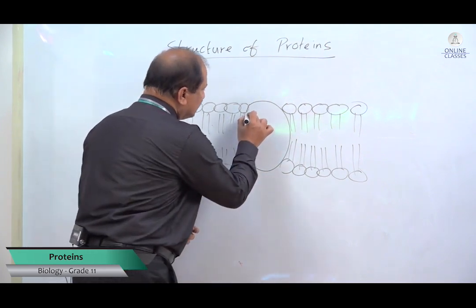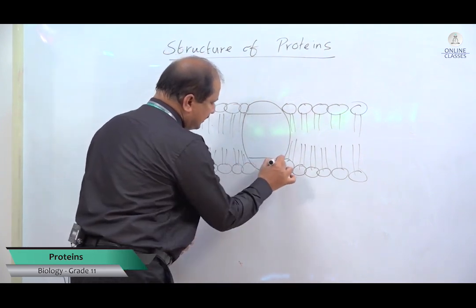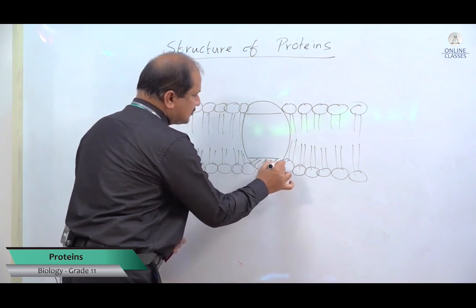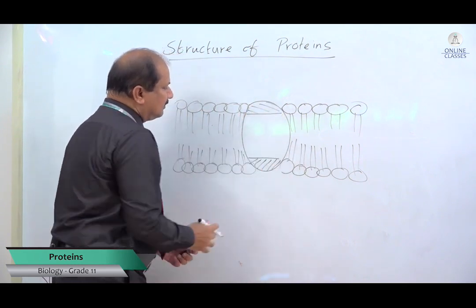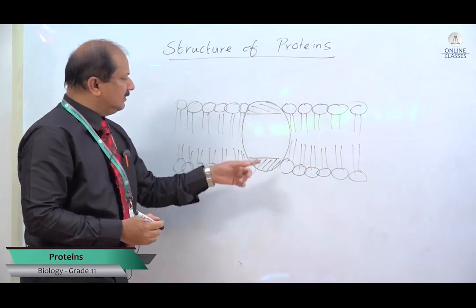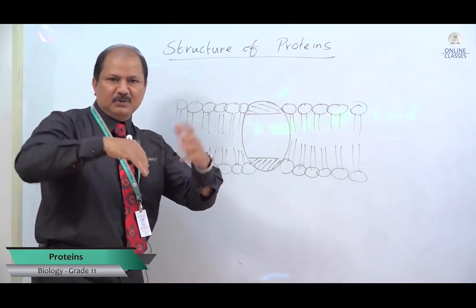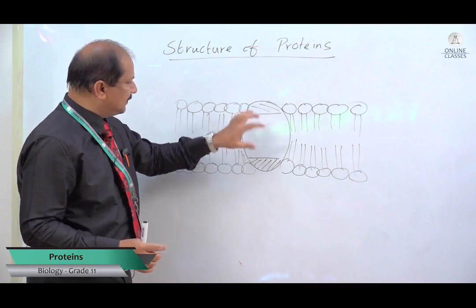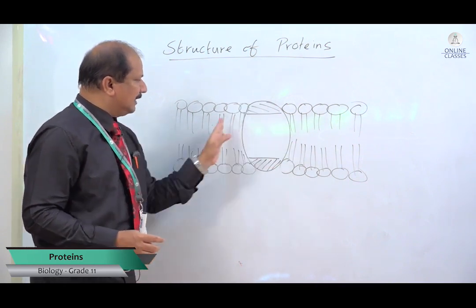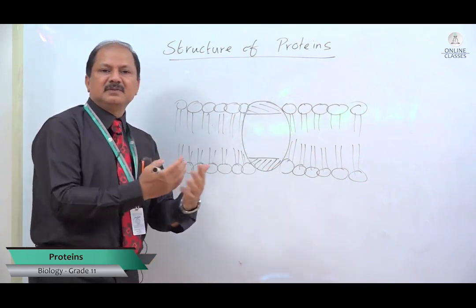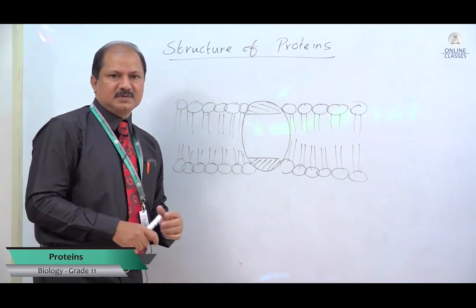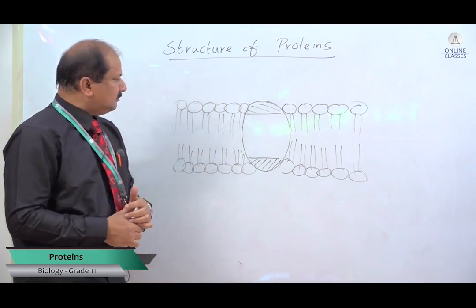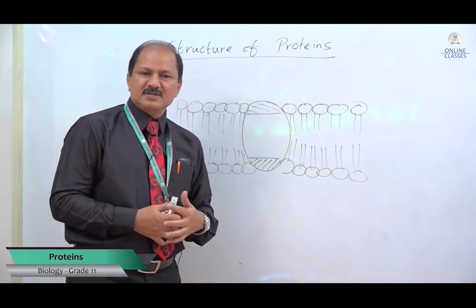If you look at these regions, I'll shade them, they will contain hydrophilic parts, because as the folding occurs, these hydrophilic regions will come to the surface, and this will be hydrophobic. The fatty acid tails are hydrophobic, so they will form a kind of stable structure. That's the reason.